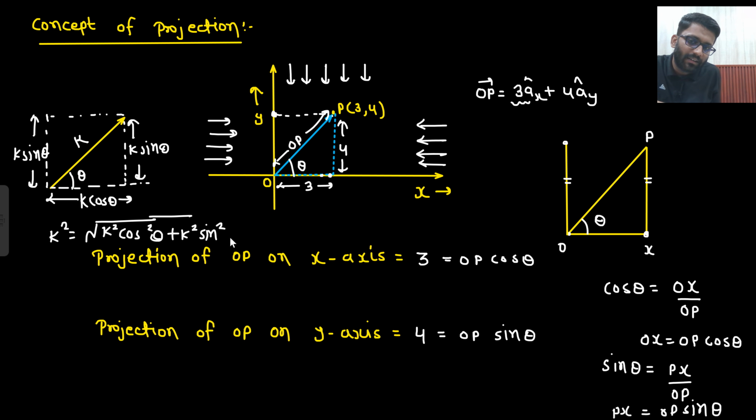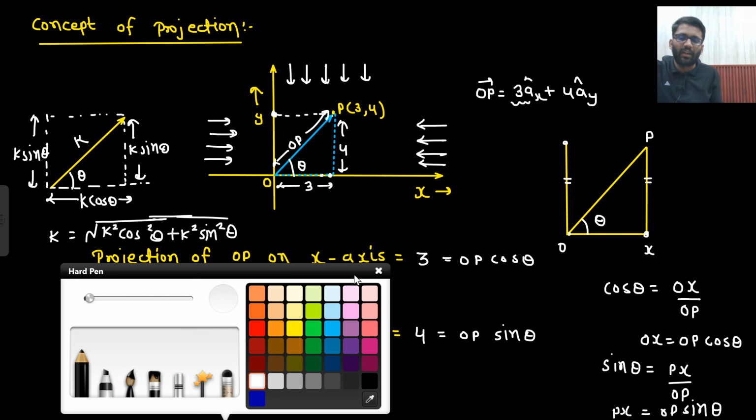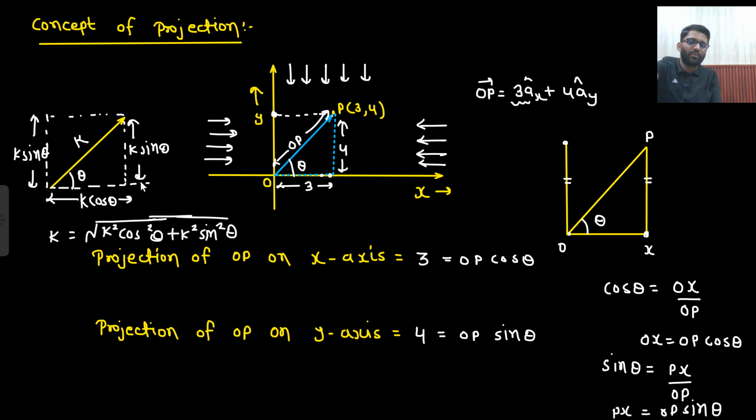This is a right angle triangle. Your k square is equal to k square cos square theta plus k square sin square theta. So you are getting it equal to not k square, sorry, k. Your k is equal to under root k square cos square theta plus k square sin square theta. So your answer is equal to k only. Say yes or no? Agreed? Okay, so this is the concept of projection. OP cos theta, OP sin theta.